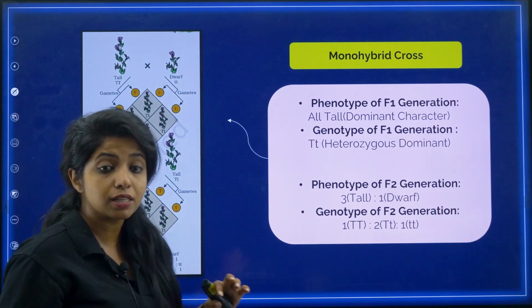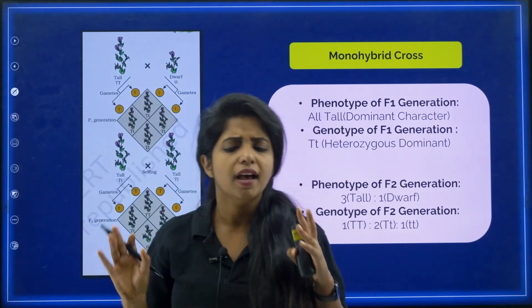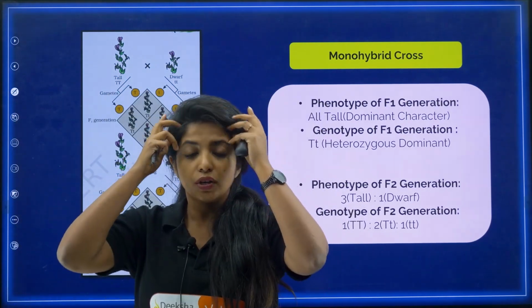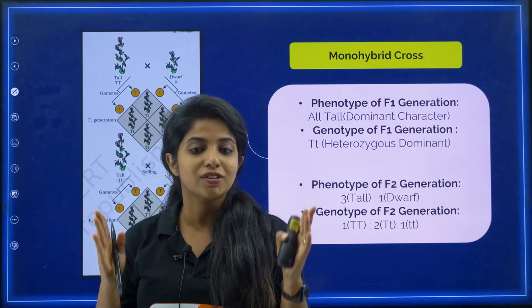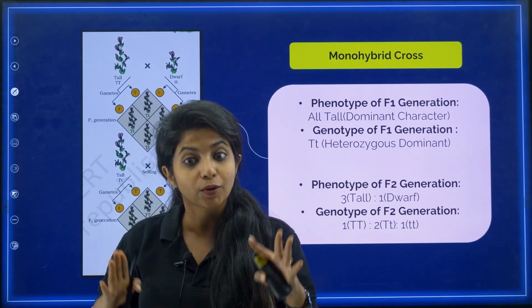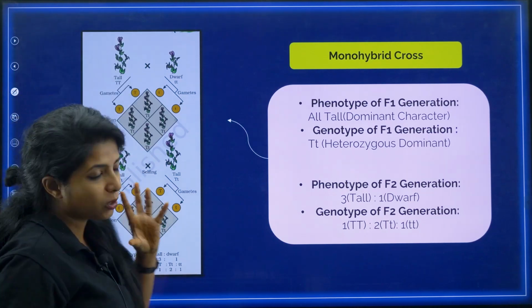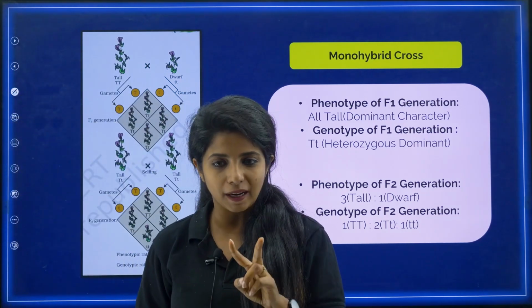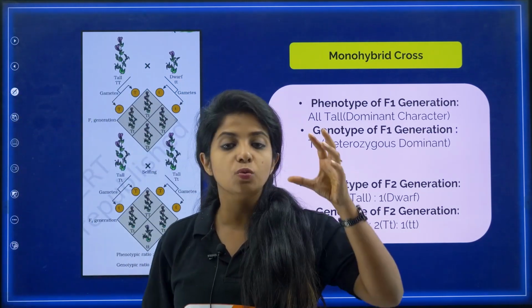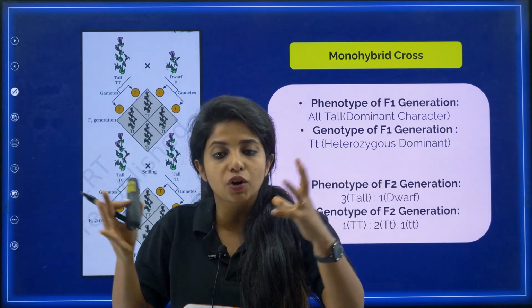You can see a lot of things in your NCERT, but I won't suggest you put your head into it as of now. You just have some days left and you have to concentrate on what's important. Now, when he did an experimental cross, he took two pea plants. One was tall and the other one was dwarf, and then he crossed both.